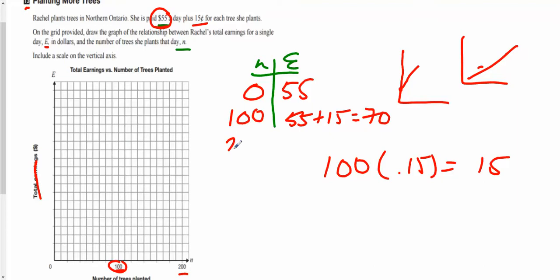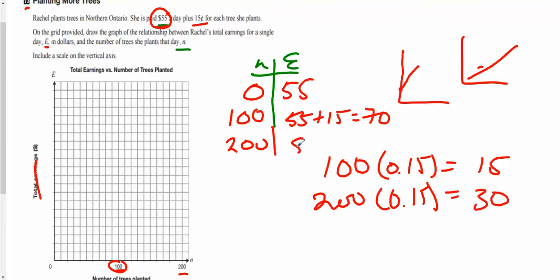What about 200? Just for fun, let's see what 200 is at. If she planted 200 trees at 15 cents a tree, she gets paid an extra 30 bucks, and 30 bucks plus 55 is going to get me to 85 bucks. So that's up 15, up 15. I've got a nice linear relationship. So if I want 200 to be at 85, well, 100 is close to that. I count 1, 2, 3, 4, 5, 6, 7, 8, 9, 10, then 2, 3, 4, 5, 6, 7. I've got about 20 here. So if I want to get up to 100 bucks at 200, maybe I go by every other one being 10. So 10, 20. And if you mess this up, you just erase and start from scratch.